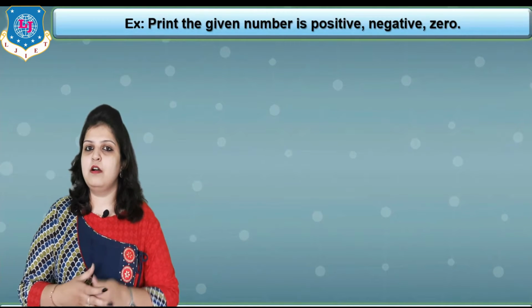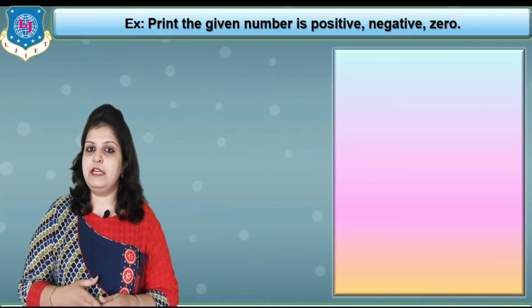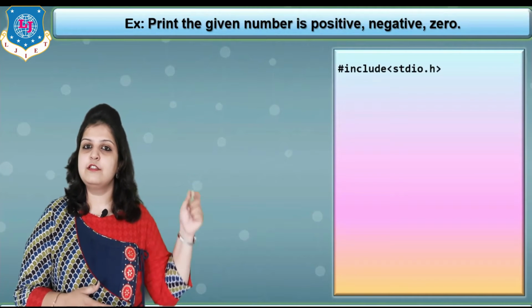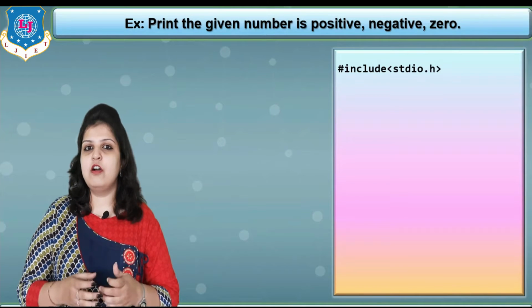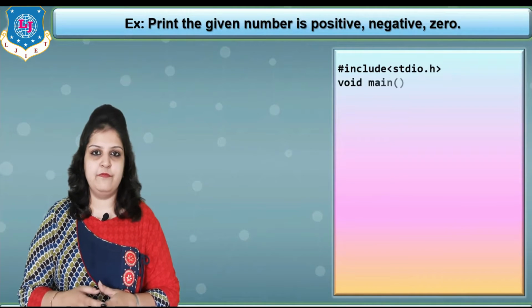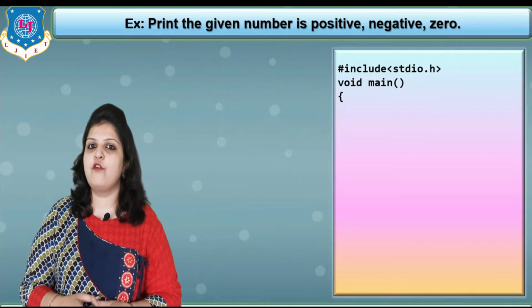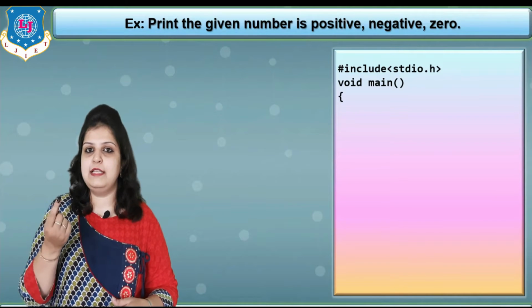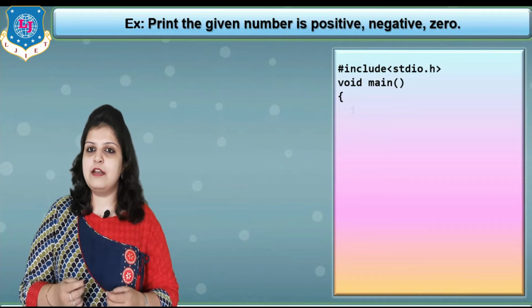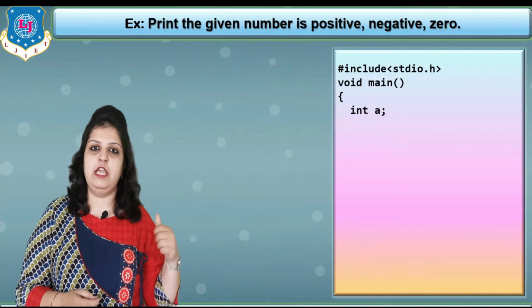First of all, the first statement is our header file, so first include the header file. Then all the logic we have to write in the main function, so write the function void main. Here we have to check only a single number, so declare one number, that is integer a.